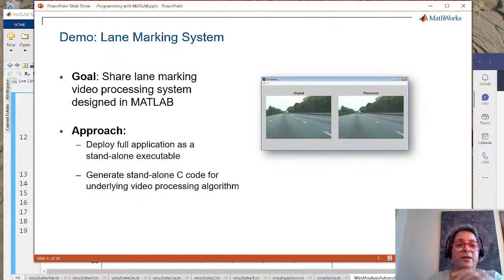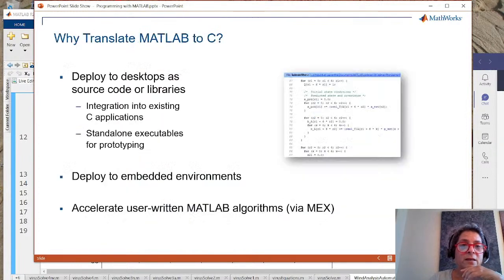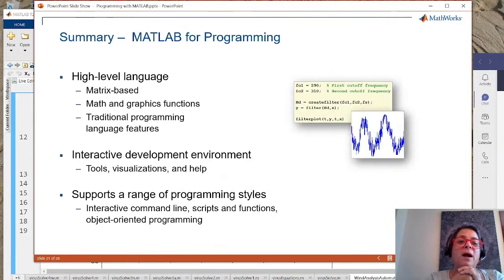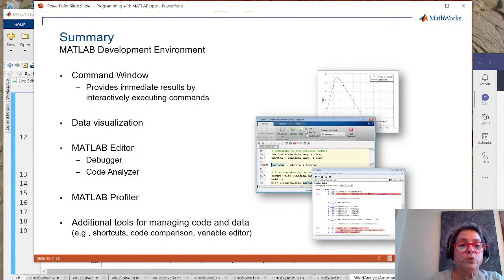And I'm not going to go through here. I'm just going to zoom to the end. So hopefully today you got the idea that MATLAB is a high-level language. It allows you to have the best of all worlds, with both programming and a lot of interaction, and interaction that generates code for you. I showed you a lot of interactive development tools: the debugger, the editor, the Live Editor, and things like that. And I showed you that it supports a range of programming styles. And thank you.